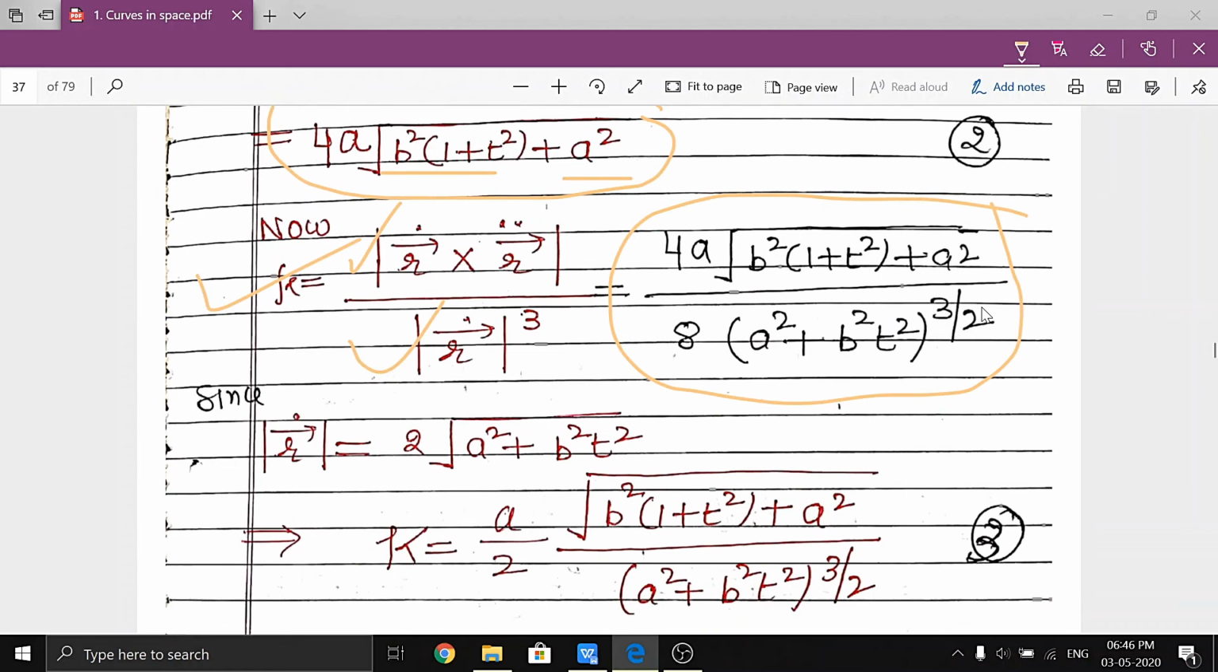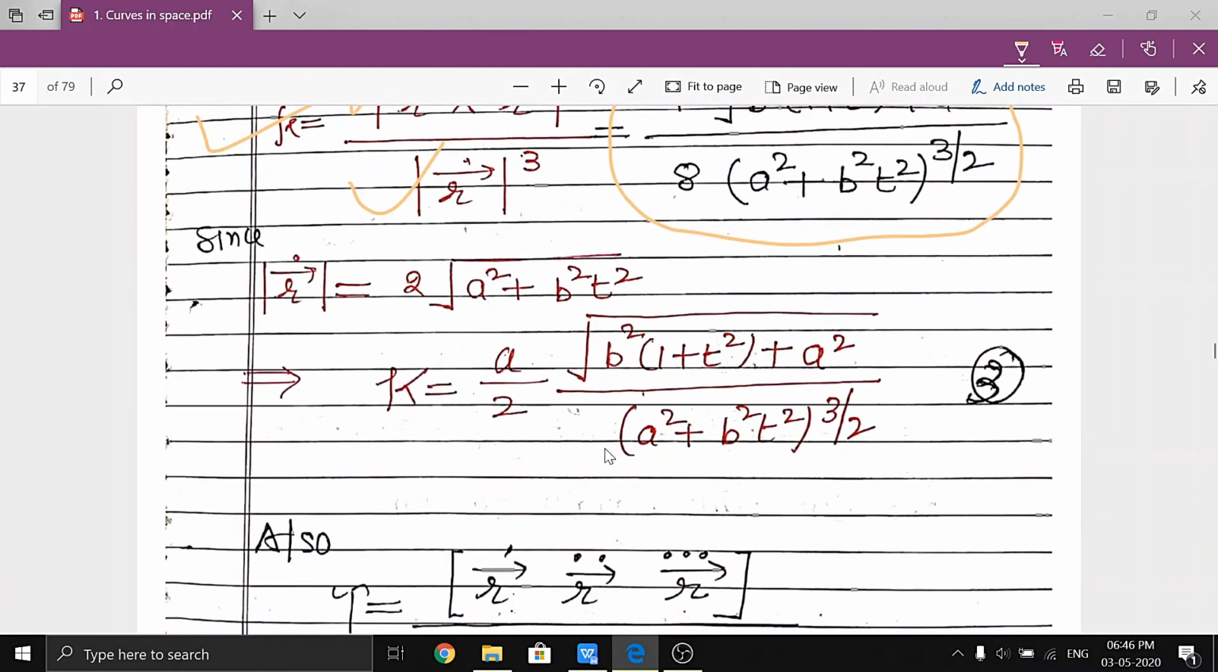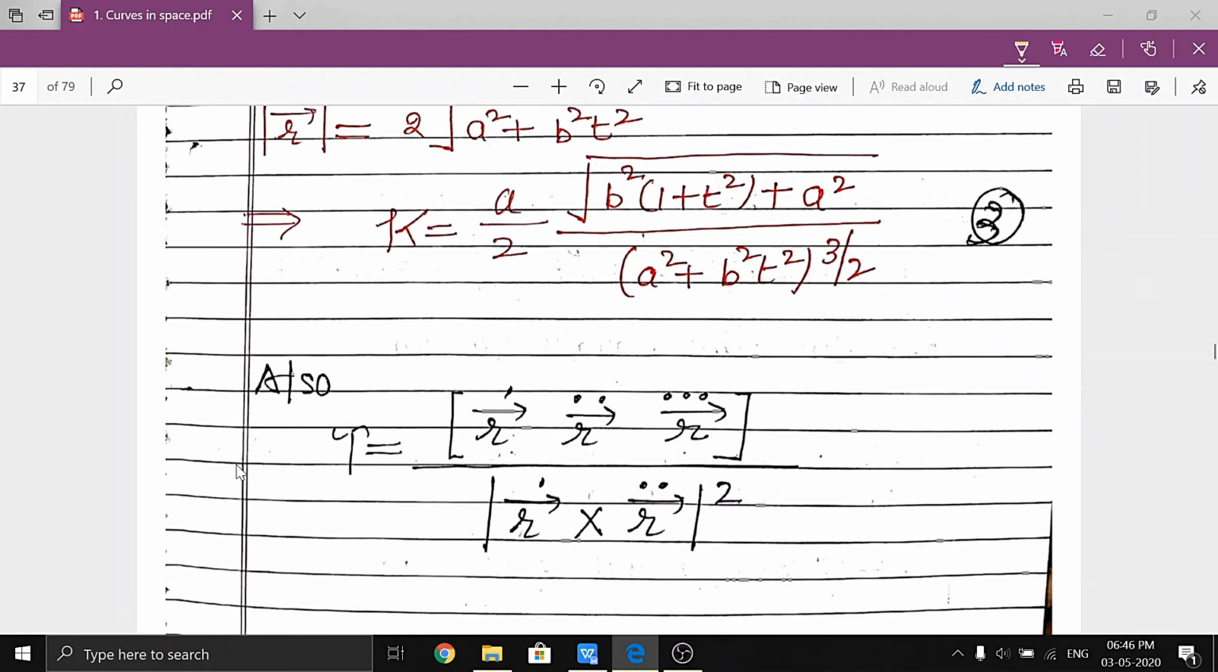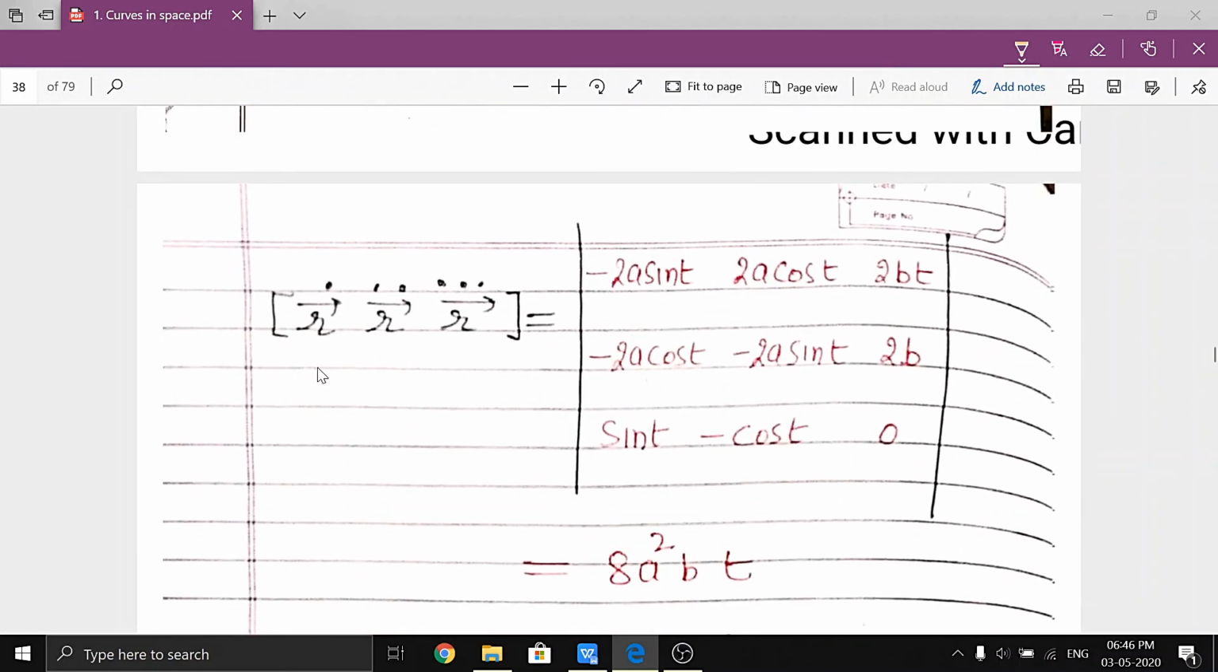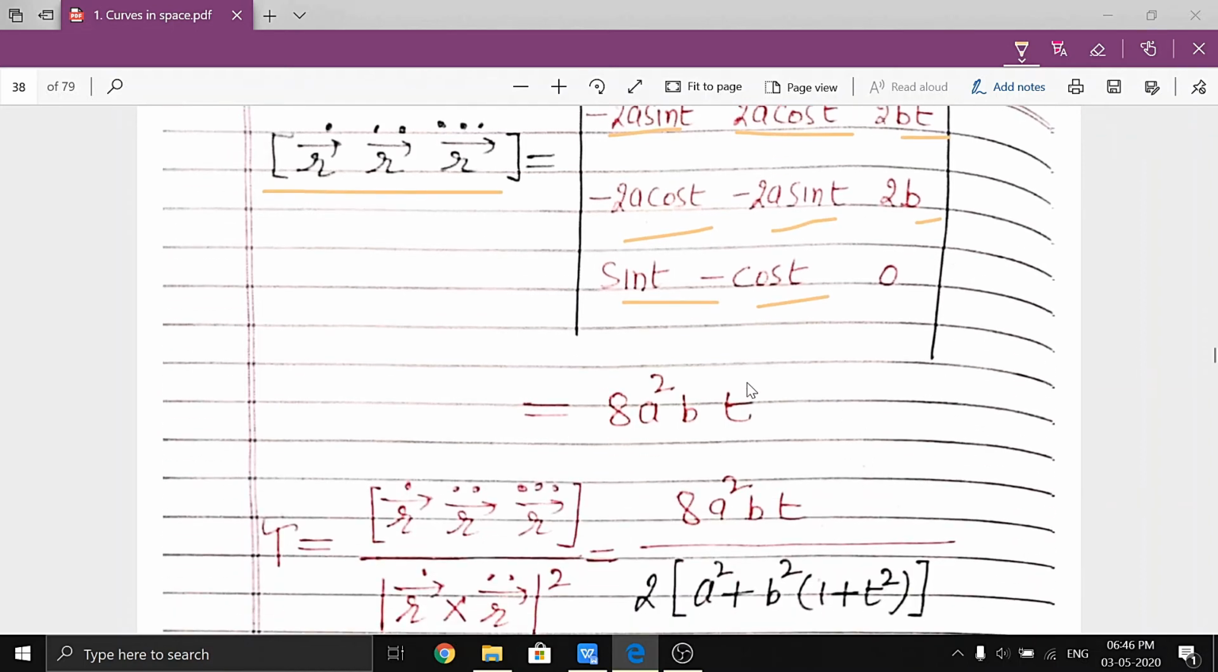So kappa is equal to this value. Also, to find the torsion, our aim is to find the scalar triple product. So the scalar triple product is written in the form of a determinant. Clear? Now solve this determinant. It is easy to solve. So we get 8a square b into t.